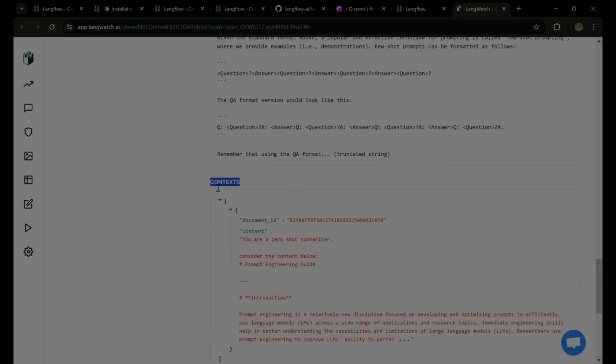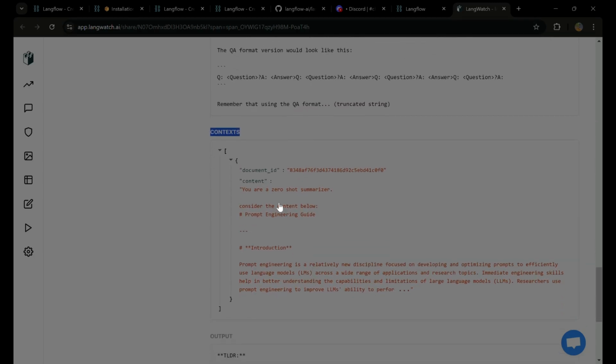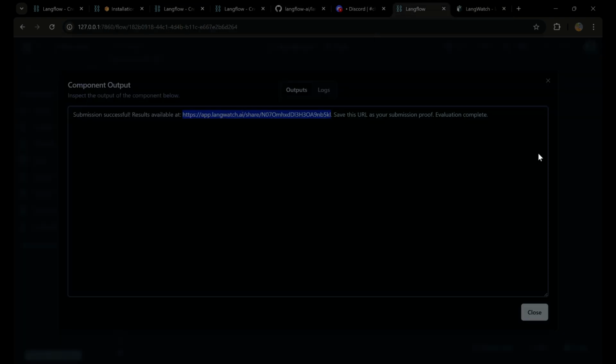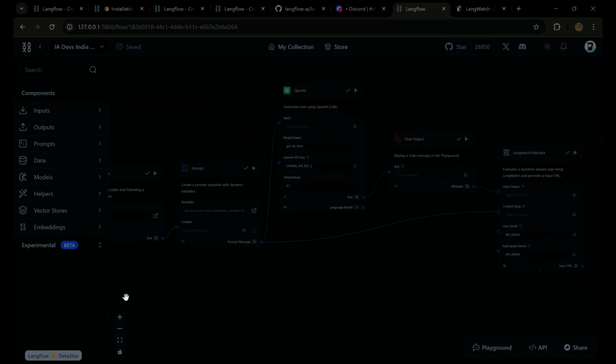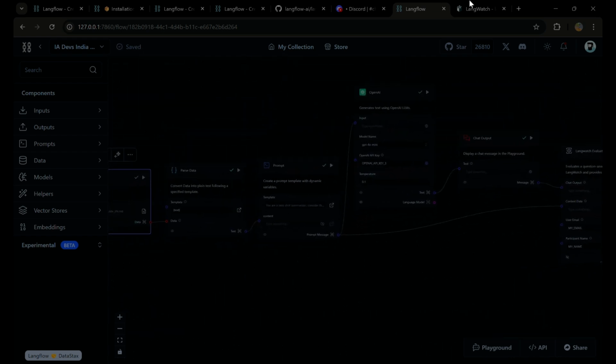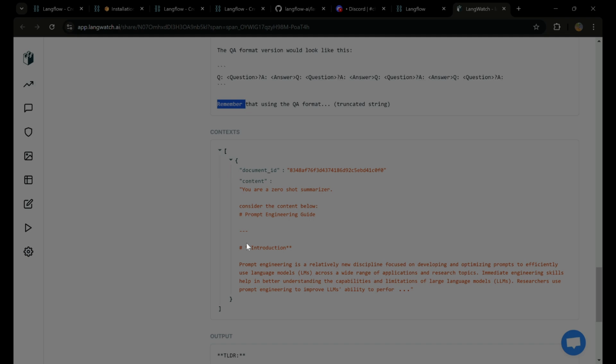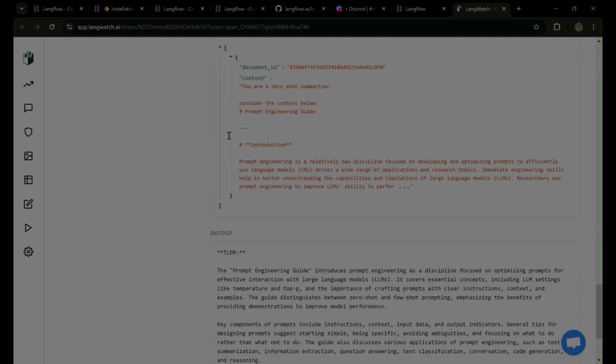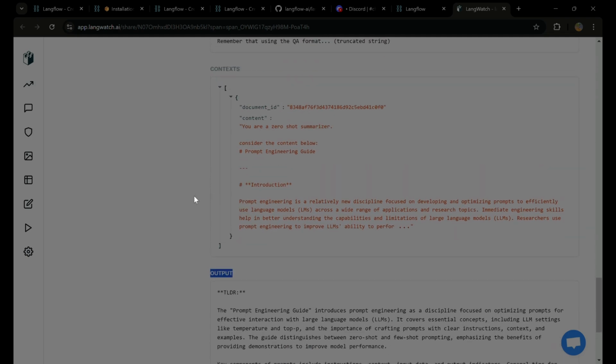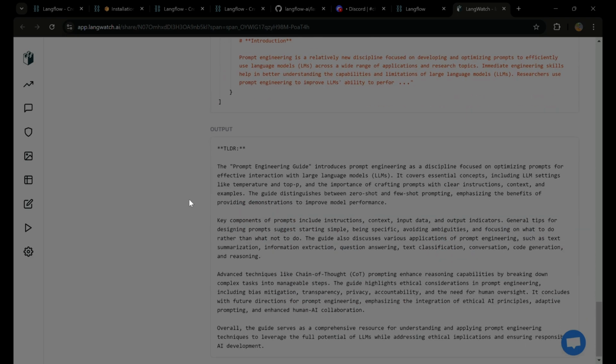Then you can see the context, which is nothing but what you get once you have converted the file into text format. In my Langflow, you can see I was converting this into my parse data. That is the context, and then the output is what I got from my OpenAI.